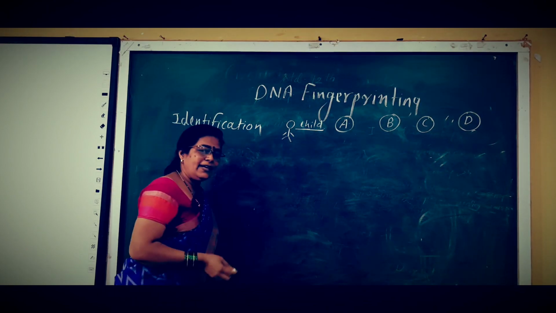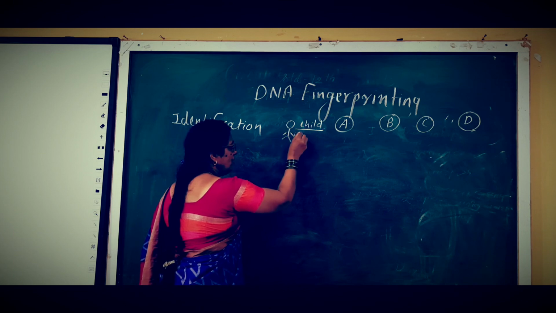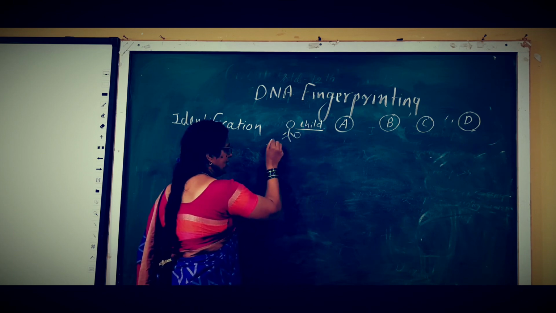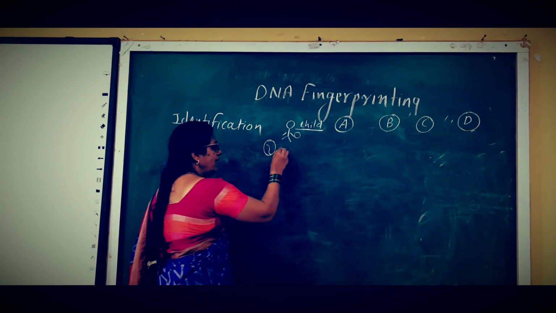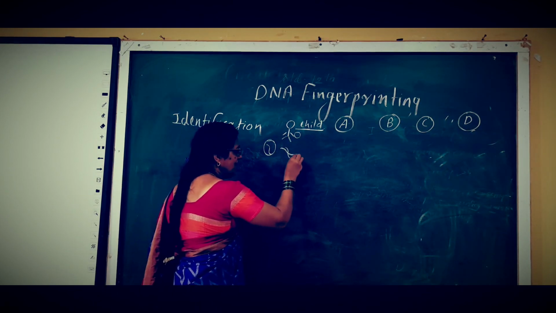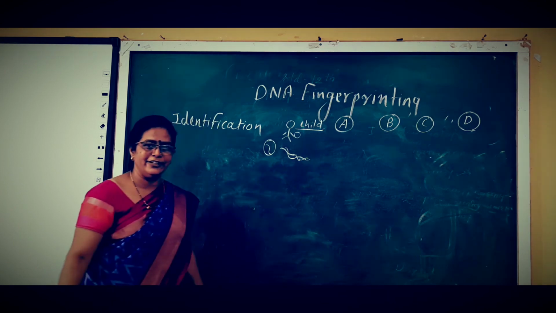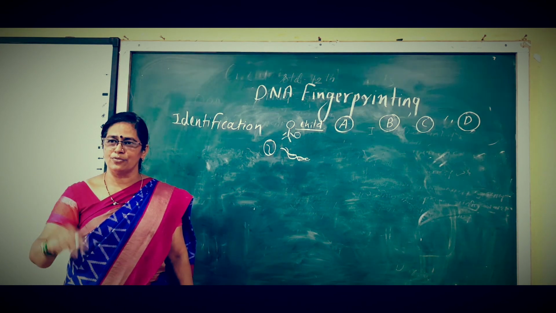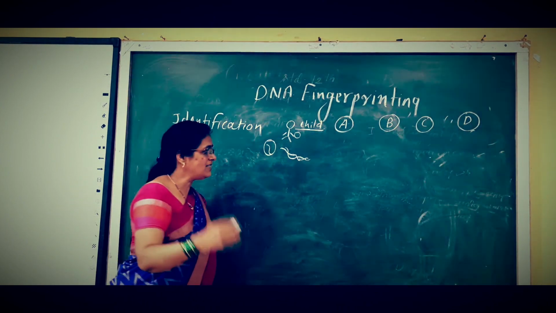What happens in DNA fingerprinting? The first step is that a cell from the orphan child is isolated, and the DNA present in that cell is also isolated. All the genes, all the sets of chromosomes, the genome, is isolated from the child.